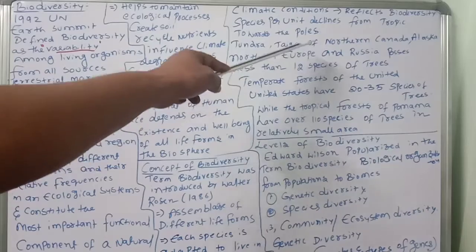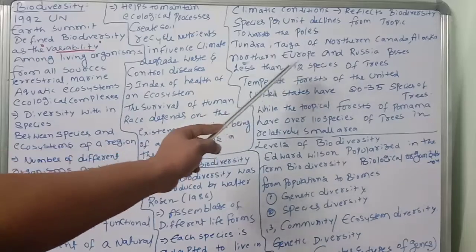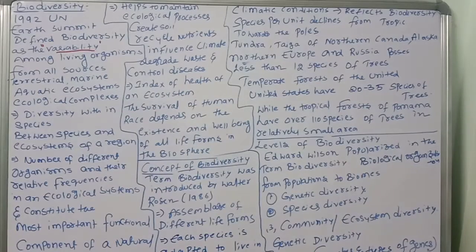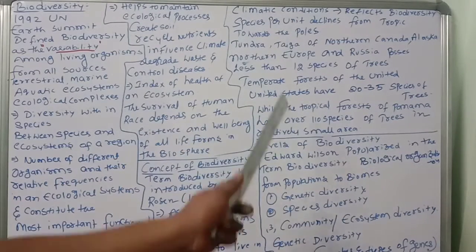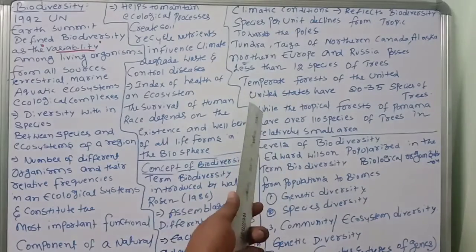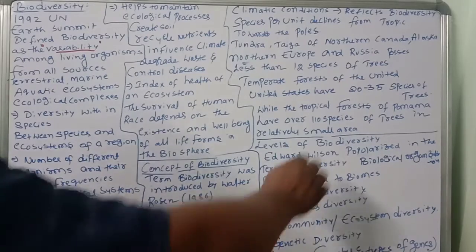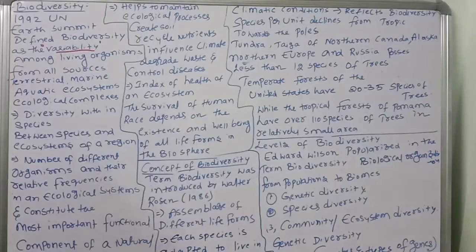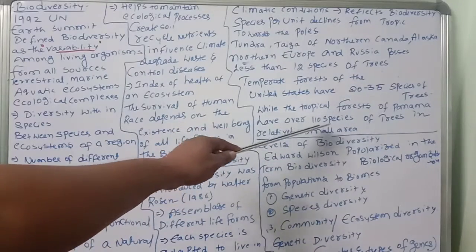Tundra, taiga. The tundra and taiga of northern Canada, Alaska, northern Europe and Russia possess fewer than 12 species of trees. You can see this on the world map. The temperate forests of the United States have 20 to 25 species of trees, while the tropical forests of Panama have over 110 species.